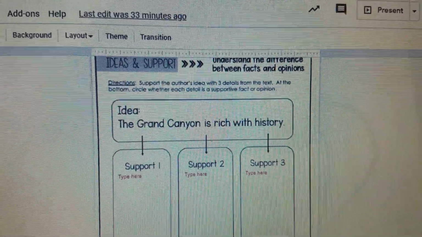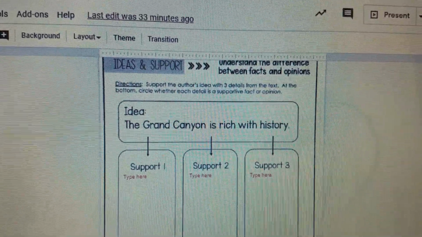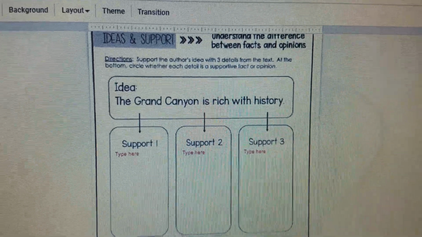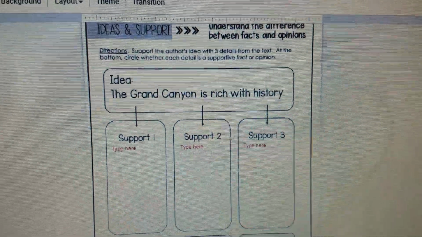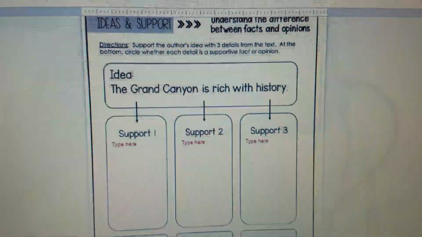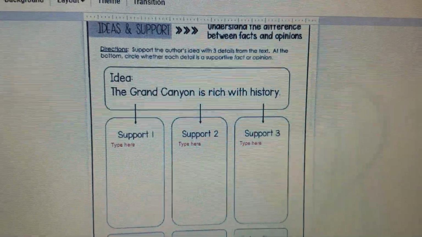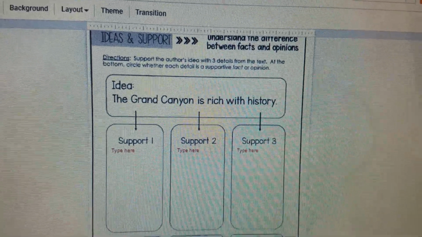If I wanted to say blue is the most favorite color of most Americans, that you could go look and you could throw that through a Google search. What is the favorite color of most Americans? And it will be blue. So that becomes a fact. If you can throw it through a Google search, then you are dealing with a fact.